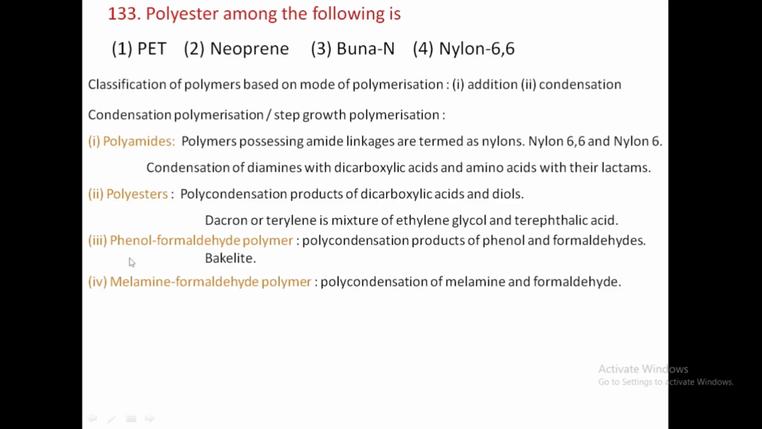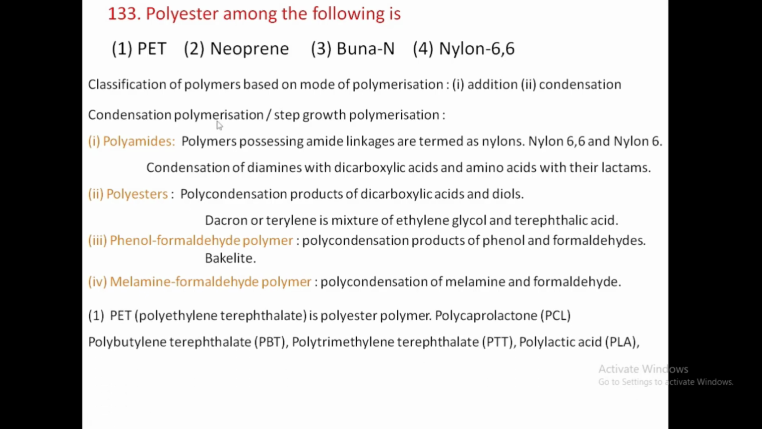Next one is phenol formaldehyde polymer. Here, this is the polycondensation product of phenol and formaldehyde. The example is Bakelite. And next one is melamine formaldehyde polymer. This is the polycondensation between melamine and formaldehyde, and the example is melamine polymer.